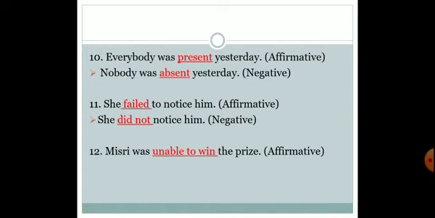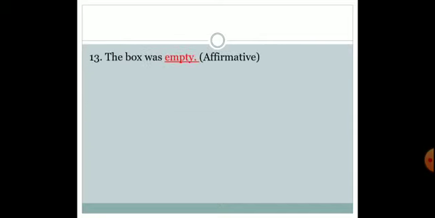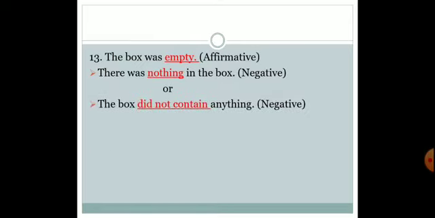Mishri was unable to win the prize. Mishri could not win the prize. Unable and could not mean the same. But in the second one we have put not to make the sentence negative. The box was empty. The box, there was nothing in the box. That could be one sentence, or we can also make it like this: the box did not contain anything. Both answers would be considered correct.